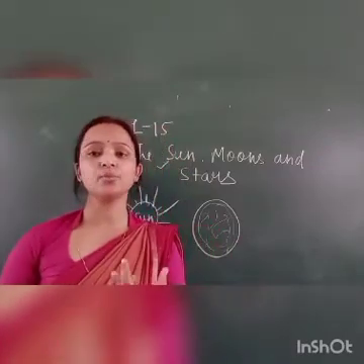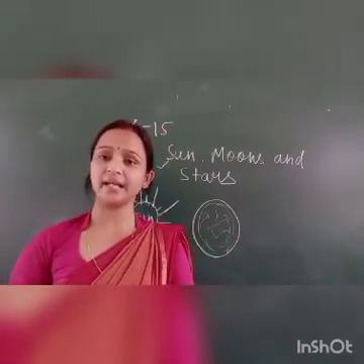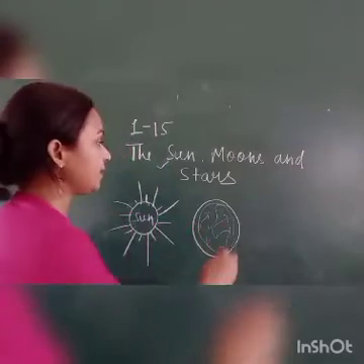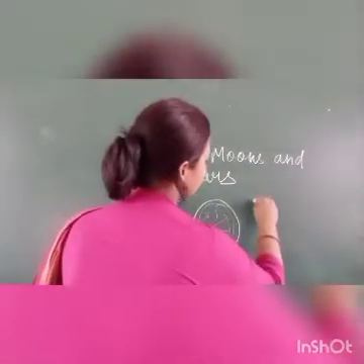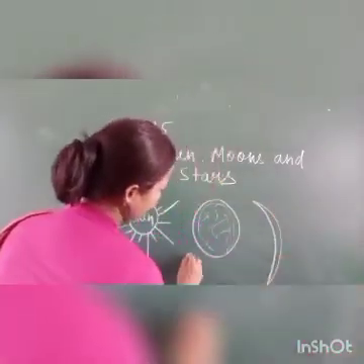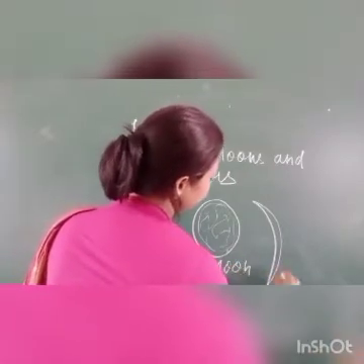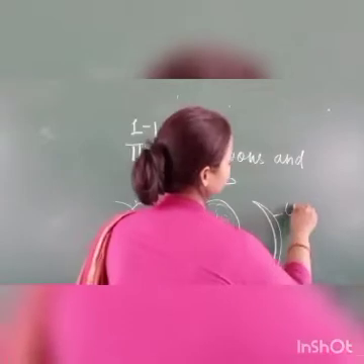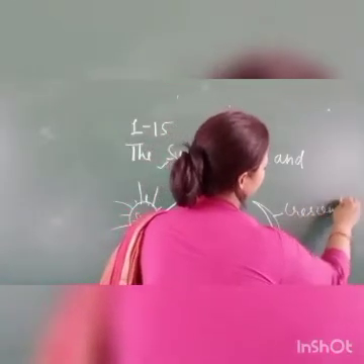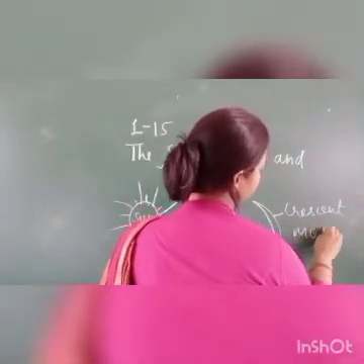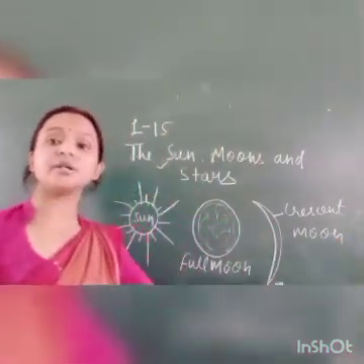Sometimes the moon is not there in the sky, you can't see it. Sometimes it looks like this, this is the crescent moon, and this is the full moon. This is called the crescent moon.